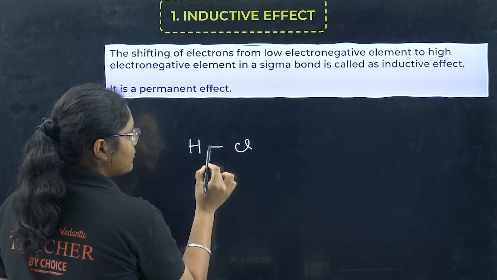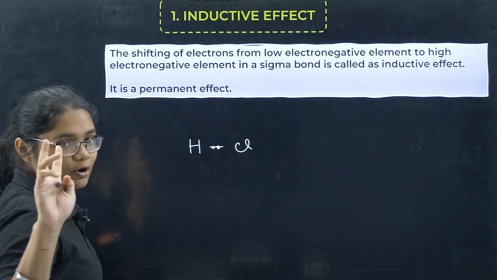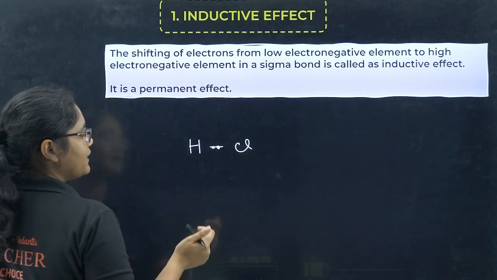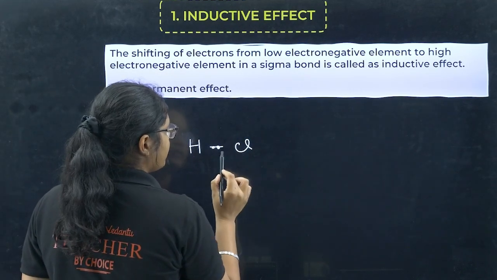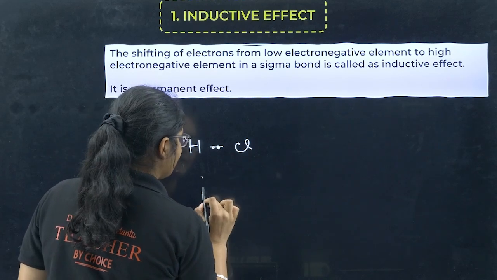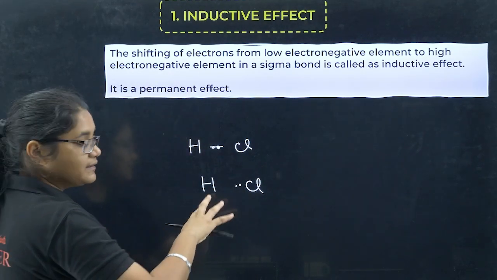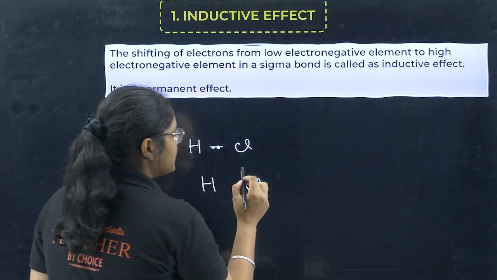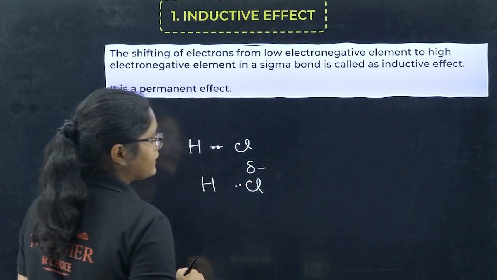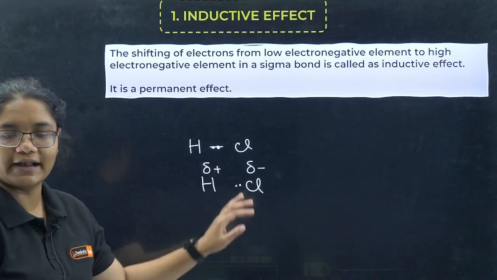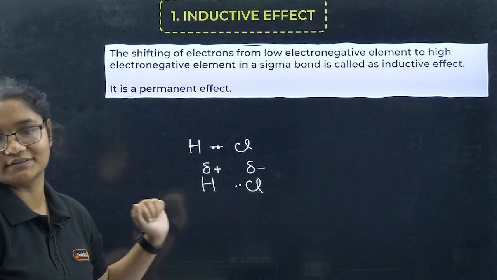Okay, this bond will have 2 electrons. Every bond has 2 electrons. Now chlorine is more electronegative. So what will happen? Because it is more electronegative, these electrons will slightly shift towards chlorine. Now when this shifting slightly takes place, this chlorine gets a slightly negative charge and hydrogen gets a slightly positive charge, delta negative and delta positive.